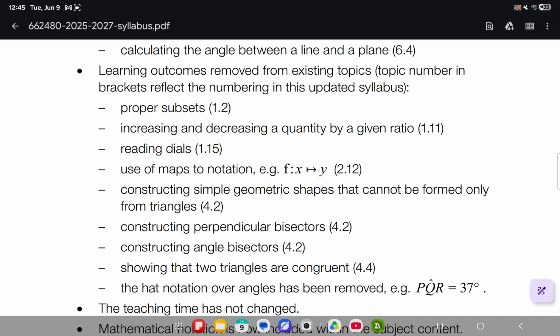So for old videos that talk about it, you should watch them carefully. Remember, the videos on my channel only have questions tested from the new papers. I have tried my best to remove questions that do not test this. Constructing angle bisectors, these are completely not in the syllabus. Showing that two triangles are congruent, this is also removed. The hat notation of angles has been removed.